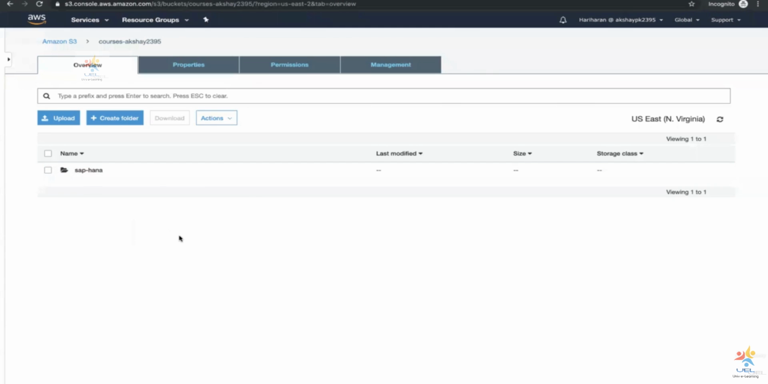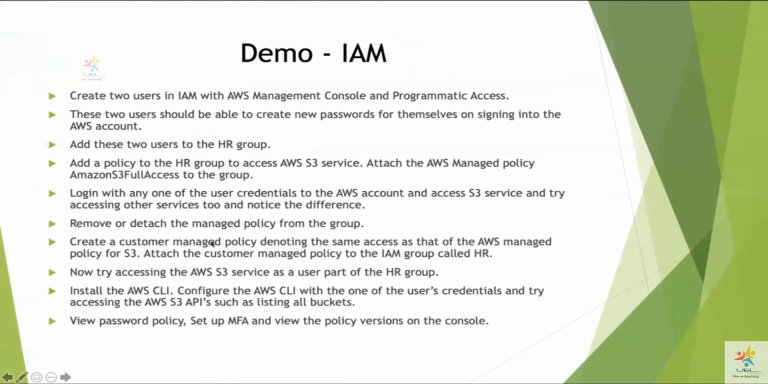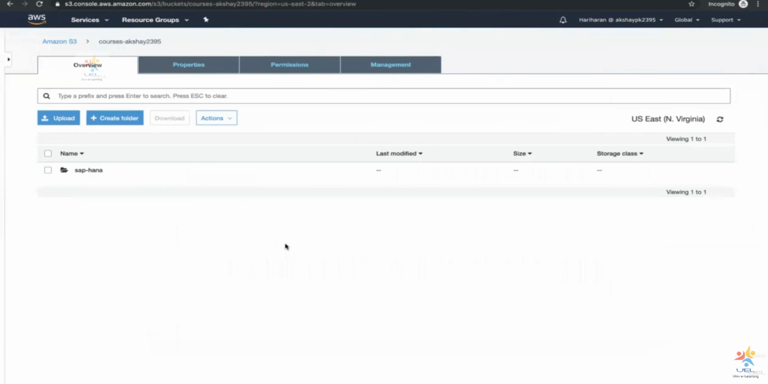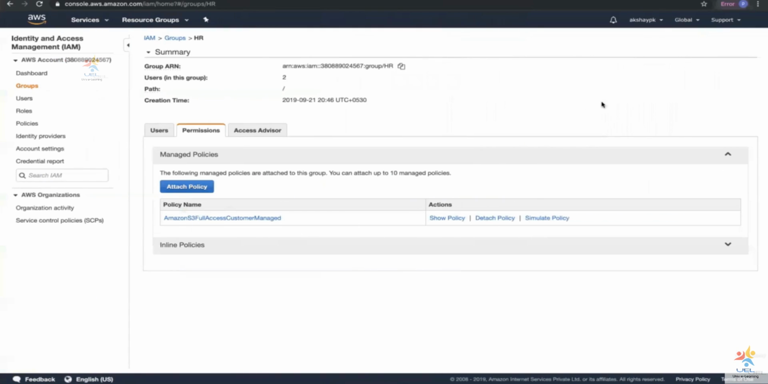SAP HANA. Okay. So once we have completed this, all we have to do is view the password policy and set a more robust password policy for this AWS account. Also go ahead and set up MFA and also view the policy versions. Okay. So I'm going to go back to my admin account, as an admin user, not as Hariharan.